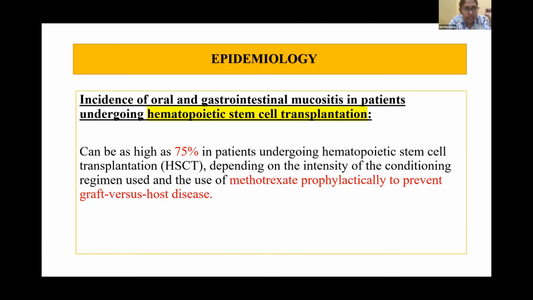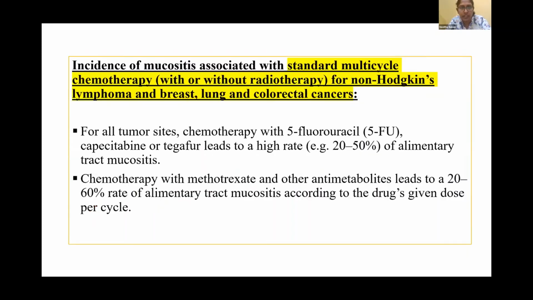So what is the epidemiology? The incidence of oral and gastrointestinal mucositis in patients undergoing hematopoietic stem cell transplantation can be as high as 75%, depending on the intensity of the conditioning regimen used and the use of methotrexate prophylactically to prevent graft versus host disease. Then the incidence of gastrointestinal mucositis can go up to 75%.